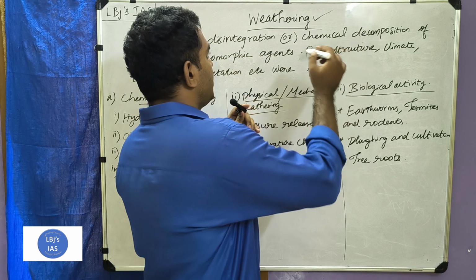Say some rocks are there, the temperature was increased, and sunlight was continuously falling on the rocks. The outer surface was heated faster than the interior surface, because the interior surface was not exposed to direct sunlight, only the outer surface was. During night times, whenever the sun sets, this outer surface started cooling.